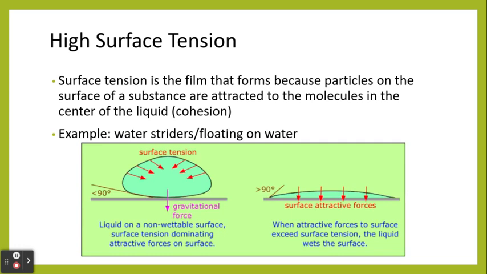Water also has a very high surface tension. This is because the water molecules do still like to combine together with those hydrogen bonds, so it has strong cohesion as well. So an example of this is water striders, those bugs that like to flock on top of water. They are able to do this because water has a high surface tension. This is also what allows us to float on top of water.